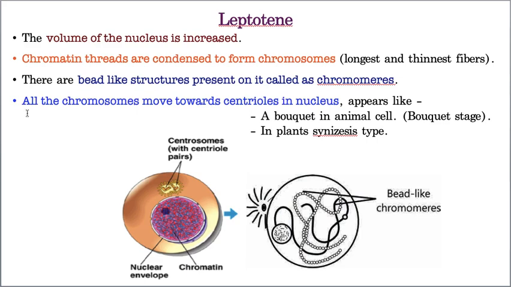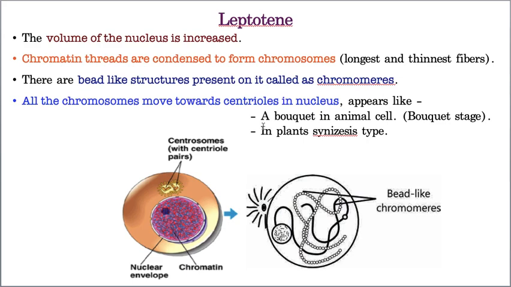After the chromosome formation, in animal cells all these chromosomes are arranged like flowers in a bouquet. How they are arranged in a bouquet, like that these chromosomes are arranged in the nucleus.